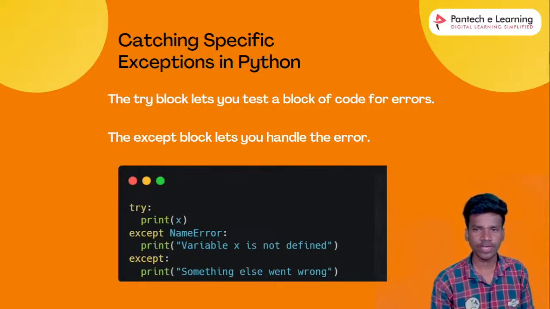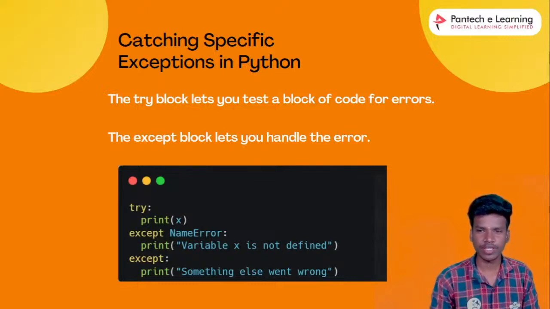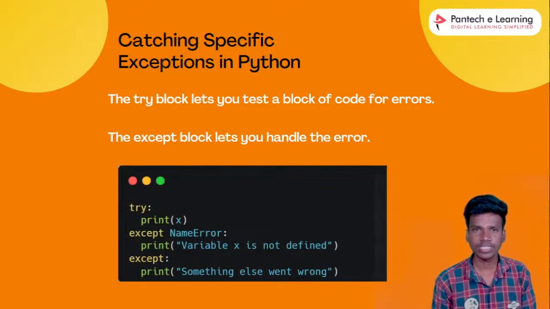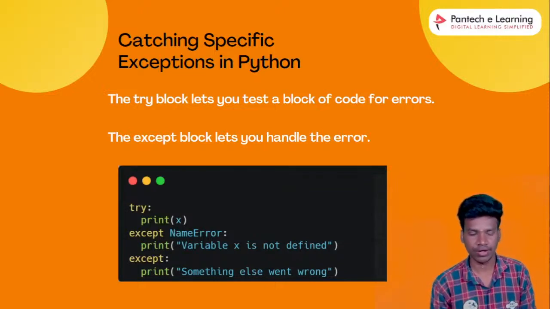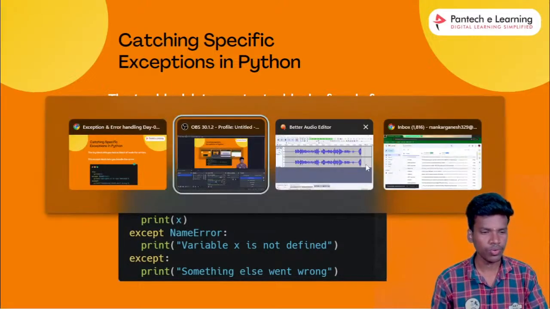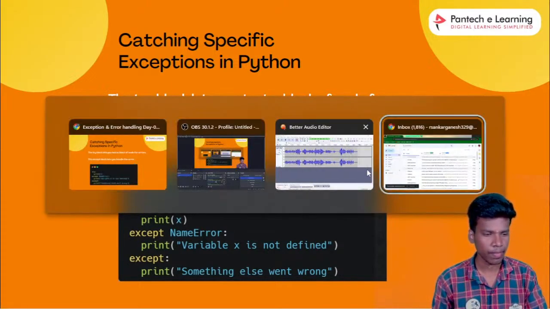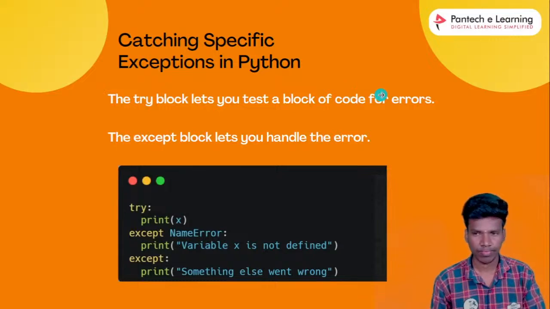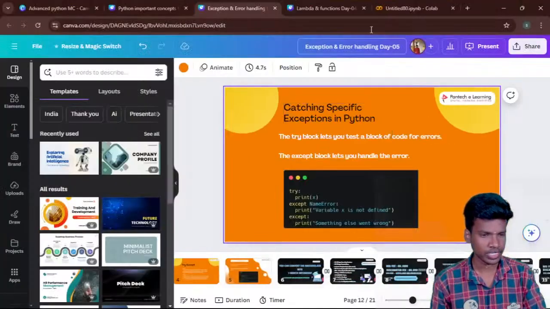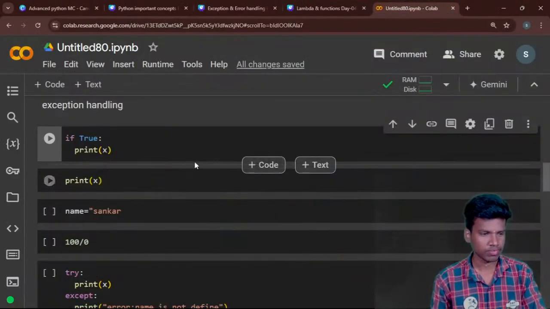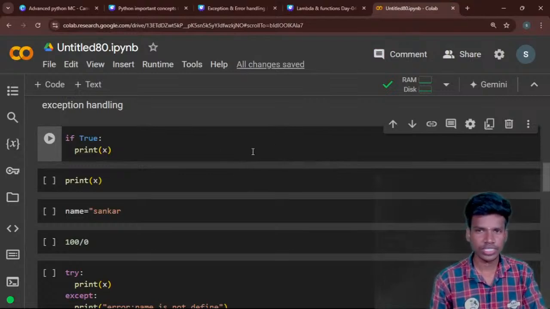So next, we move on to the specific exceptions in Python. But before that, let's discuss and see an example for try and except. Then only we can understand. Okay, so now I will show you the example for this one. Do you see this? This is the example.